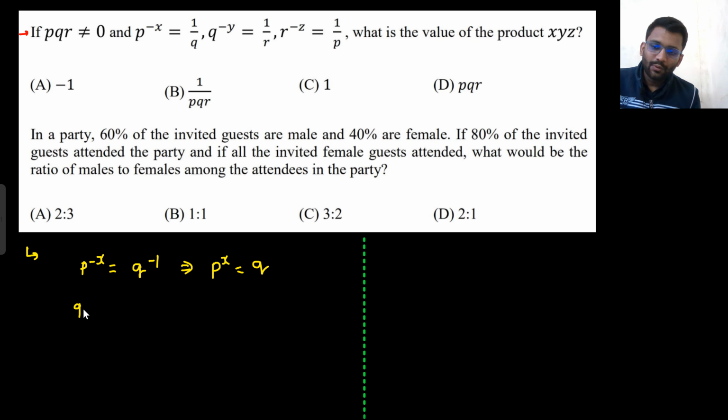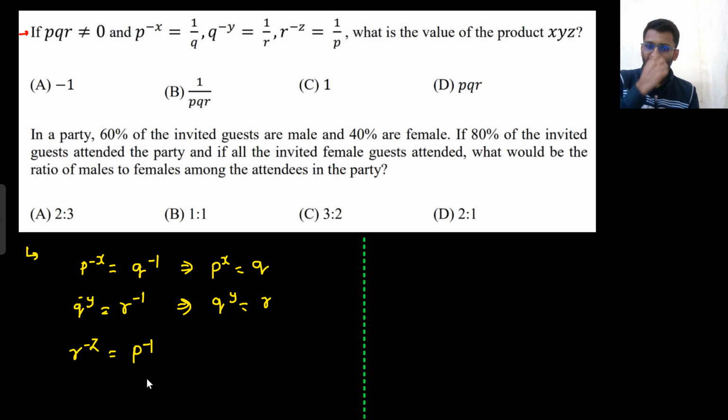And my Q to the power y equals R, so Q to the power minus y equals R to the power minus 1. That means I can put Q to the power y equals R. The third one is R to the power minus z equals P to the power minus 1. Right? So I can put R to the power z equals P.